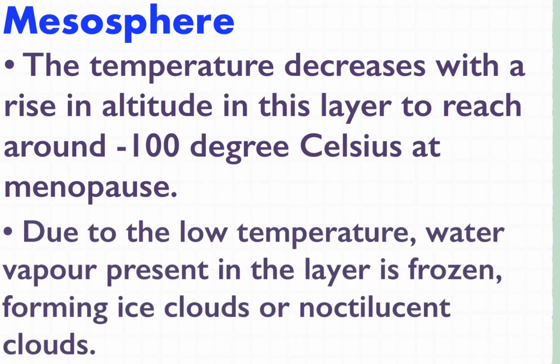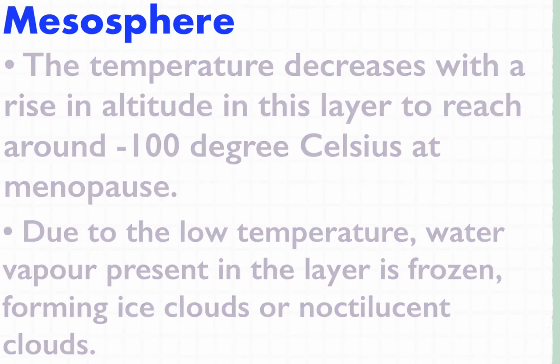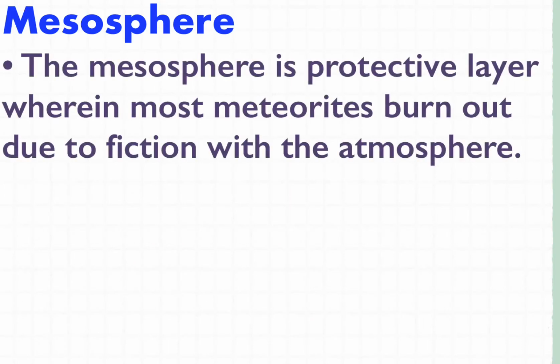Due to the low temperature, water vapor present in this layer is frozen, forming ice clouds or noctilucent clouds. Now coming to the point also discussed in the trick, the mesosphere is a protective layer wherein most meteoroids burn out. But why? Due to friction with the atmosphere.